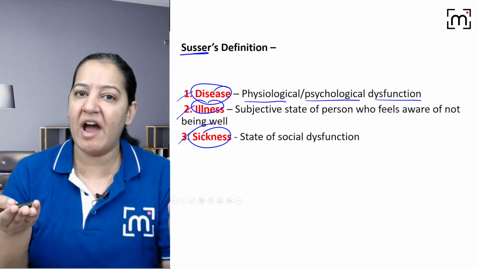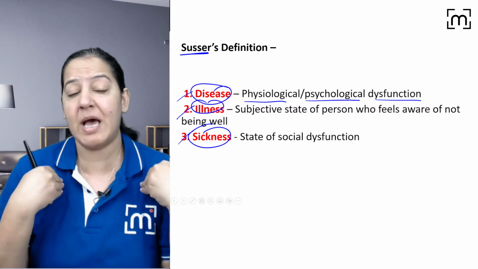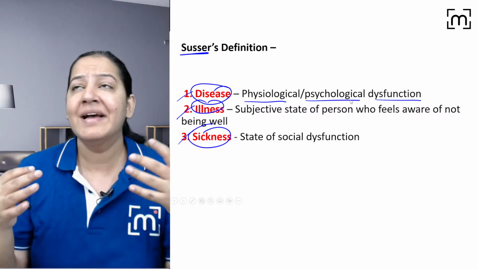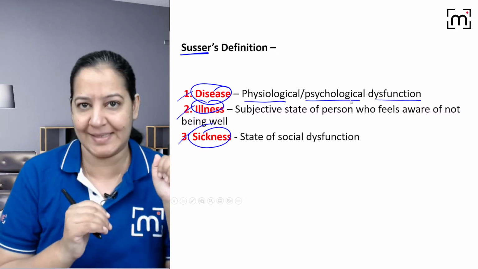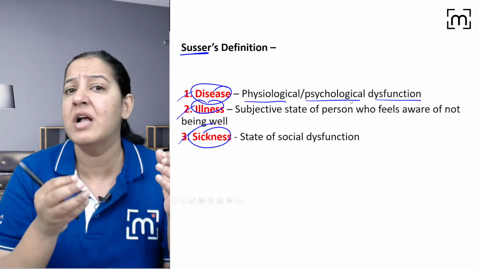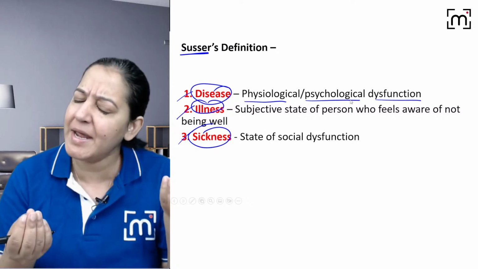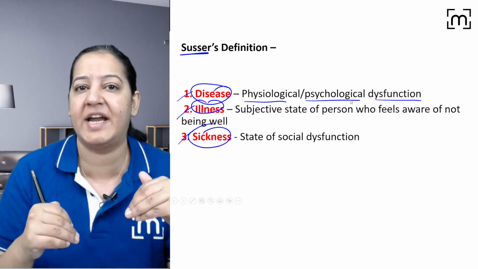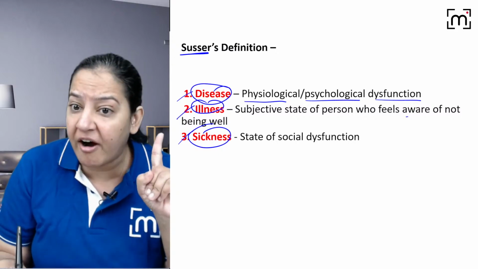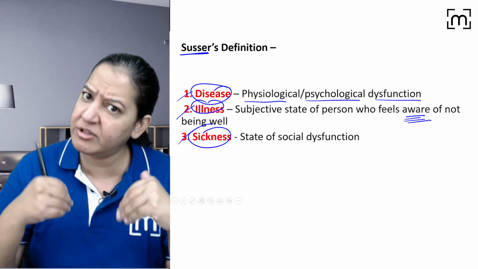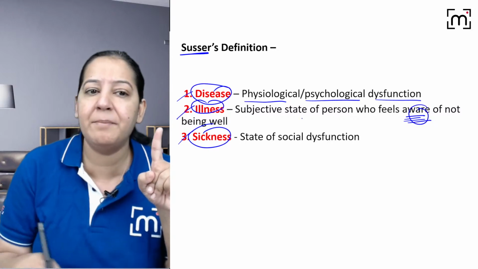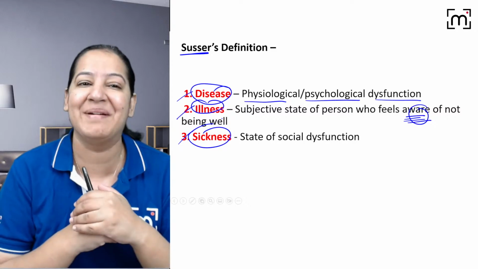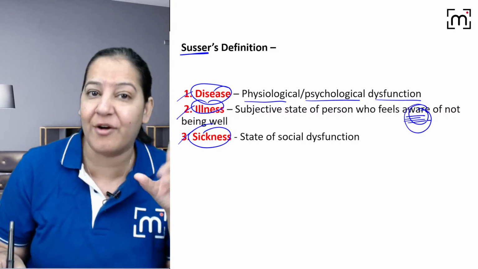Sometimes we have disease from inside. Suppose I am physically not fit or psychologically not fit. I am having it inside, but I am not aware of it. In the initial stage, currently symptoms are not there or very mild symptoms are there. I am not aware that I am having a disease inside me, right? Whenever I become aware that I have a disease inside me, that awareness will make me ill. So I say I am ill because I am aware that I am having a disease inside me. So for illness, you must be aware of the disease.